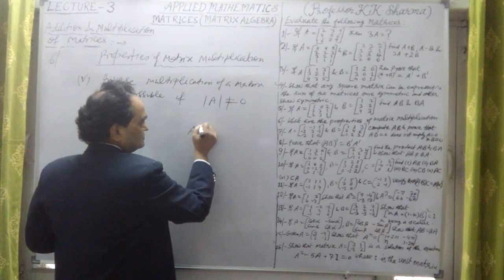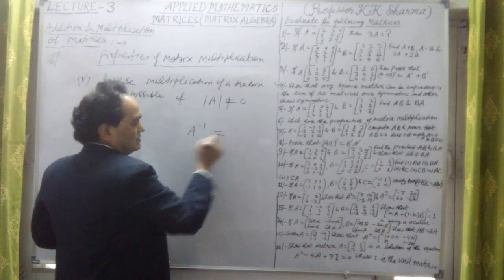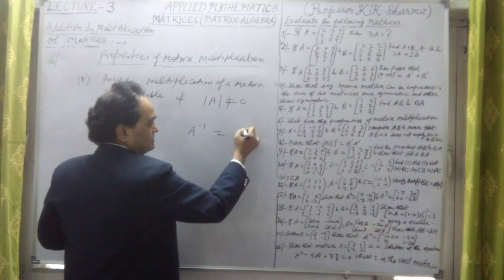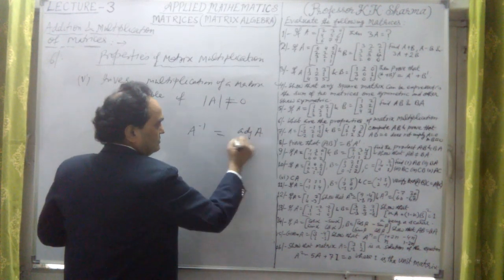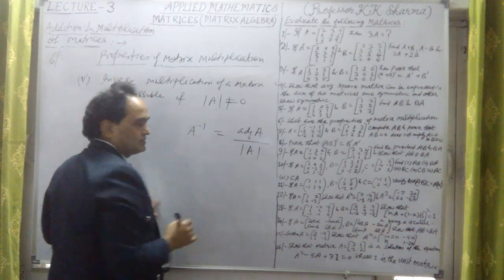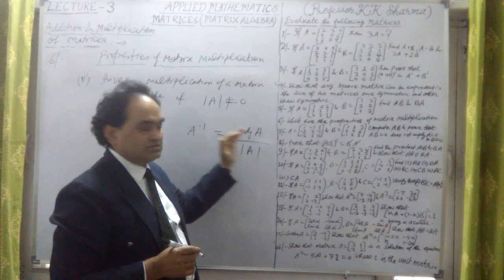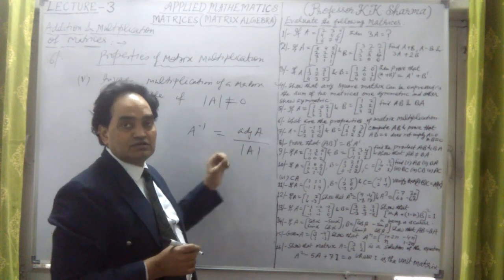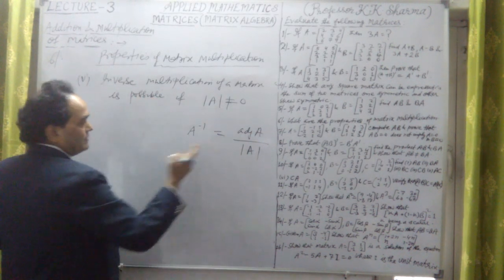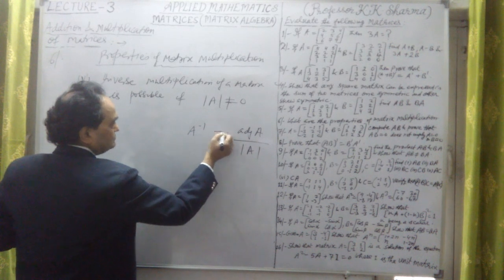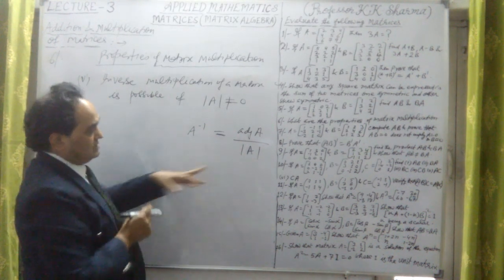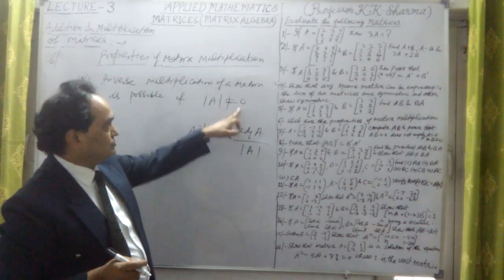What is A inverse? Inverse matrix is possible when it is adjoint of A divided by determinant of A. Now determinant of A, if it is 0, then it is not possible, A inverse will not be defined. Multiplicative inverse is possible only when determinant of A is not 0.